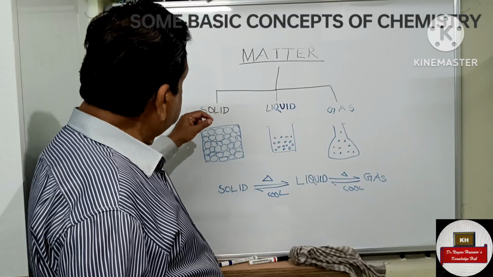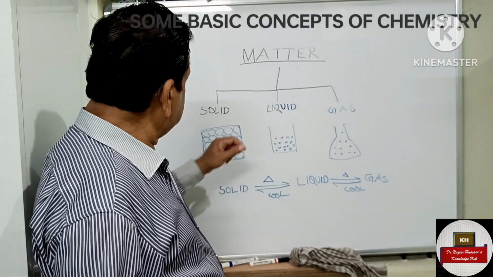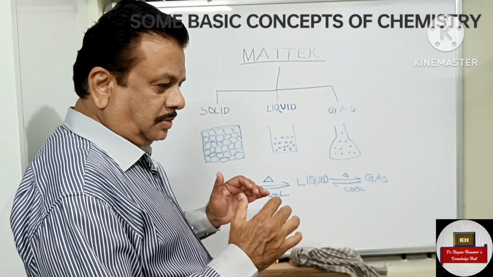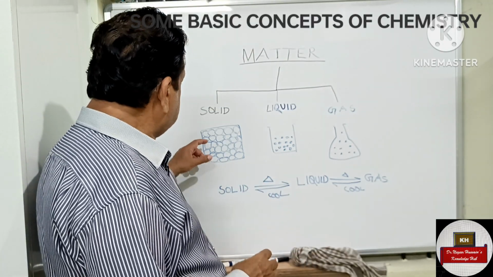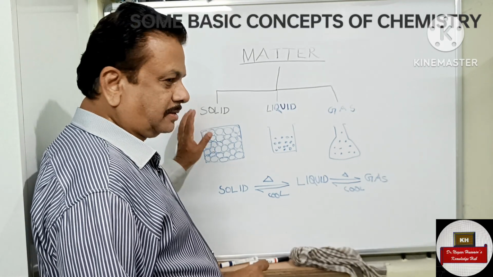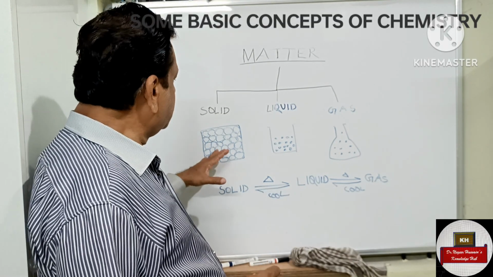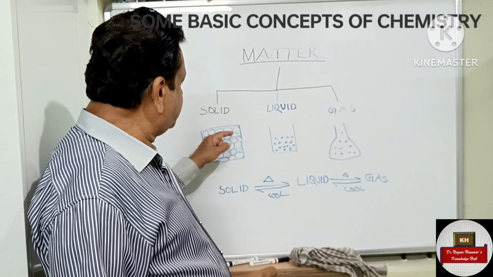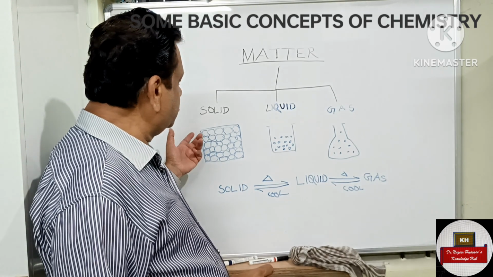Matter is classified as solid, liquid and gas. A solid has a definite volume and shape, and its particles, whether atoms or molecules, are closely packed. For example, sodium chloride is an ionic compound. These are closely packed, the different atoms or ions; in sodium chloride, one is sodium and another is chlorine.